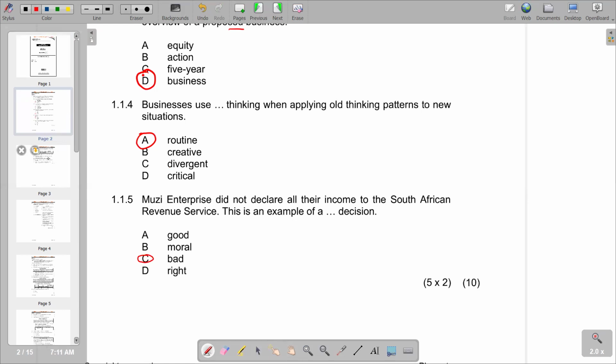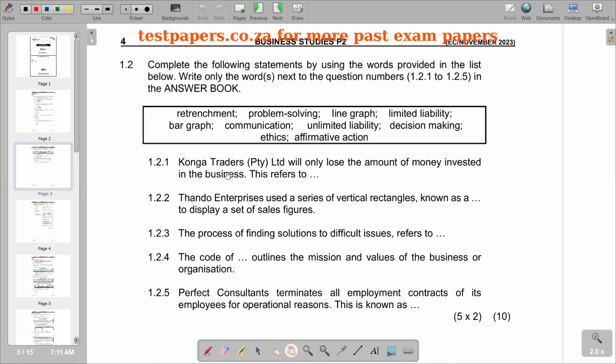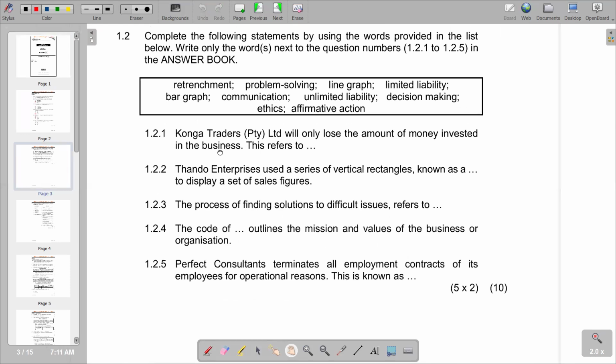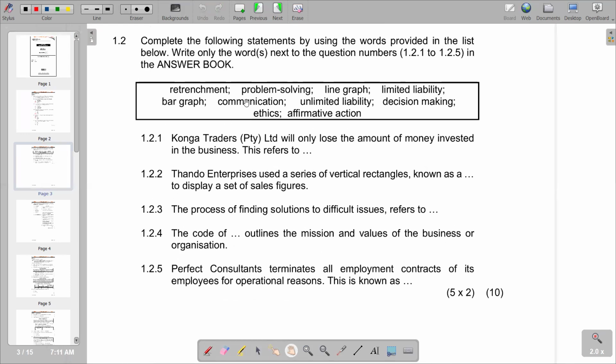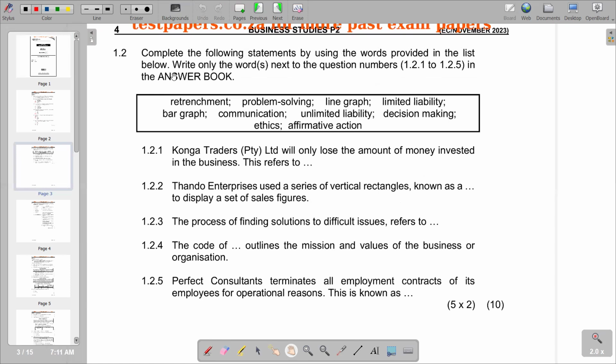Then moving on to the next question, we would now go to the second section, whereby we have words that we are supposed to match with explanations that we are given below. Complete the following statements by using the words provided in the list below. Write only the word or words next to the question numbers, 1.2.1 to 1.2.5, in the answer book. We are given retrenchment, problem solving, line graph, limited liability, bar graph, communication, decision making, ethics, and affirmative action. So these are the words that we are going to pick to fit in the missing words in the sentences given below.